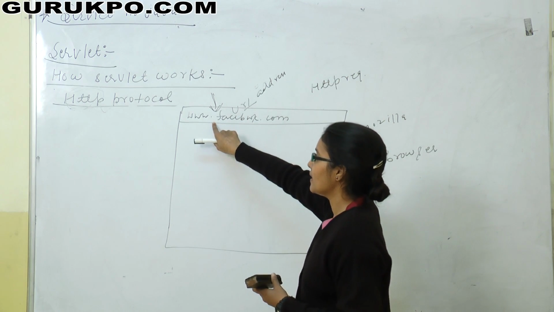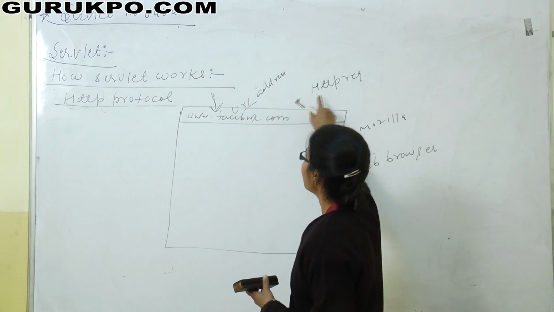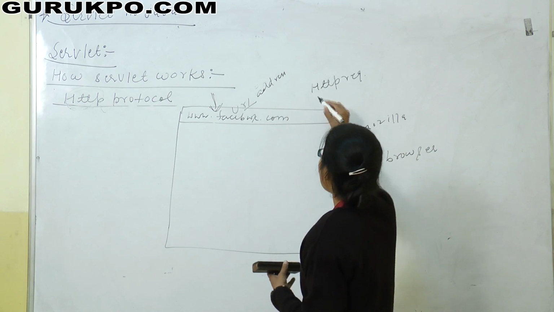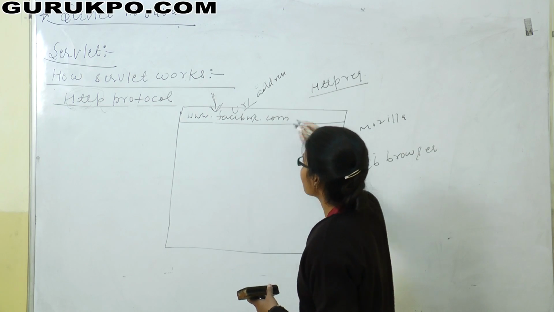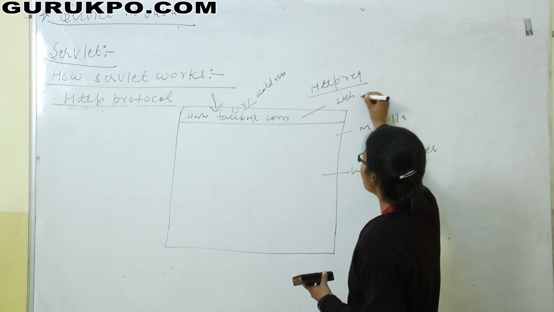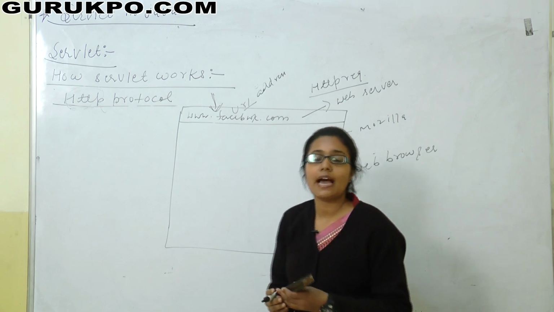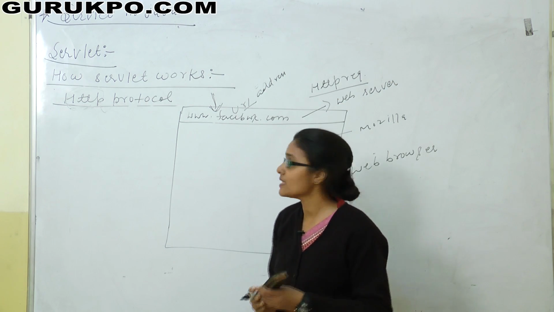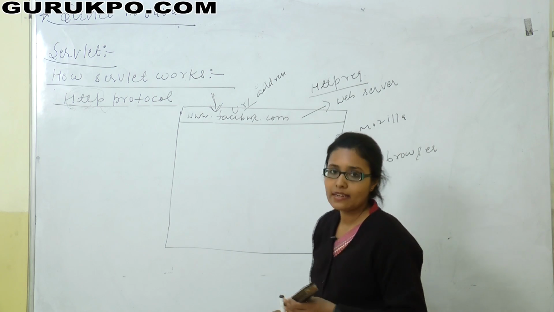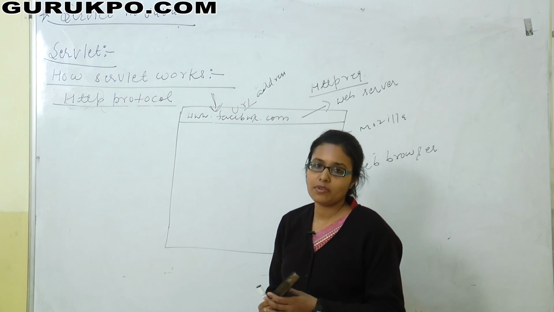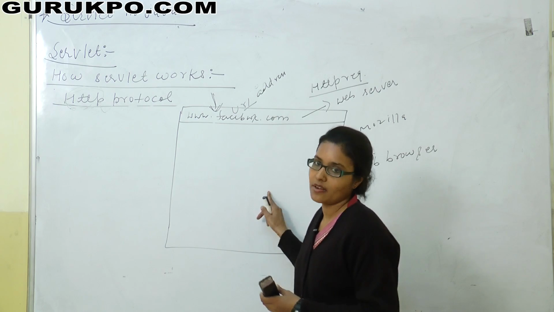When you enter the URL of any web application, the browser will create an HTTP request, and this request is sent to the appropriate web server. Means you have entered www.facebook.com, then the web browser will create an HTTP request, and this request will be sent to the Facebook server.